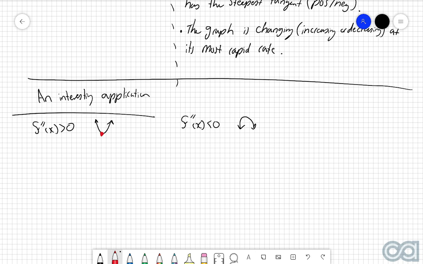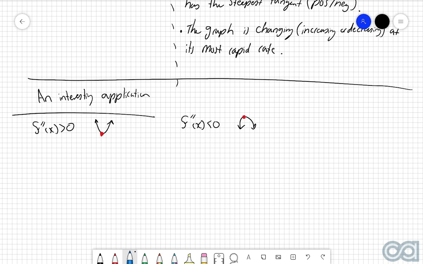Conversely, when you have the other side, so when f double dash of x is negative, so we have a concave down shape, this particular curvature only allows us to have a local maximum. So what this means is that if we are trying to identify what type of stationary point that we have, and if you didn't want to use a sign diagram for whatever reason, which is absolutely fine, then you can